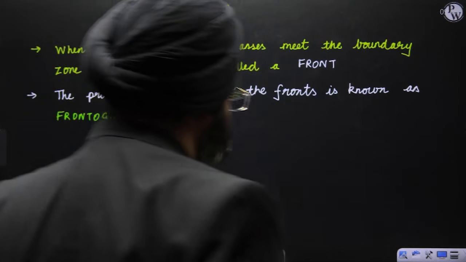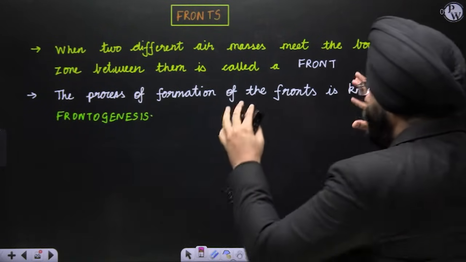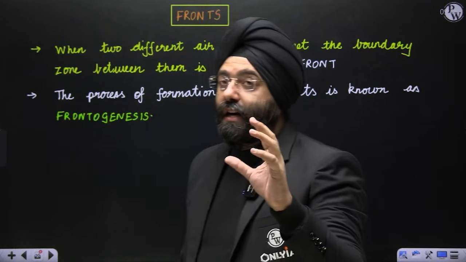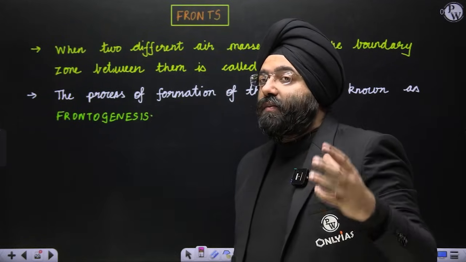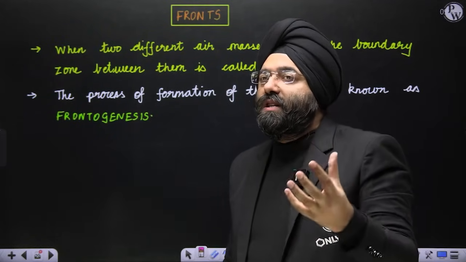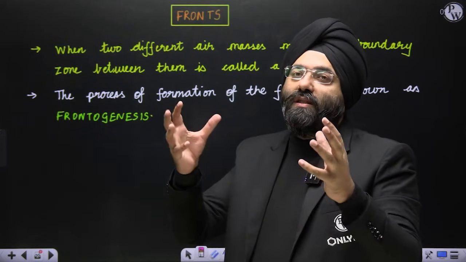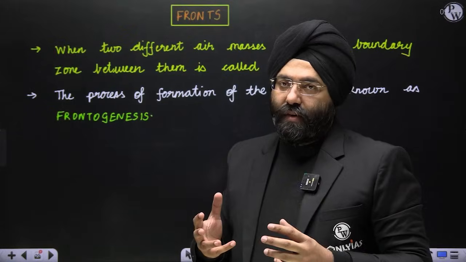When two different air masses meet, why? Because if there are two different air masses, they will have different temperature, different humidity, different parameters. That is what is important. If there are no differences, then the front will not be formed.